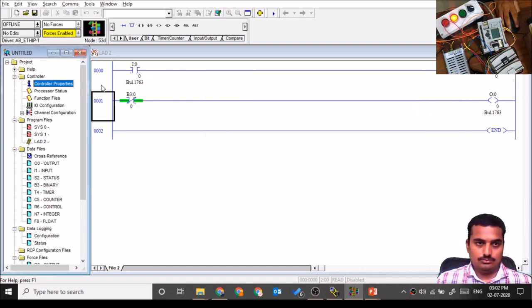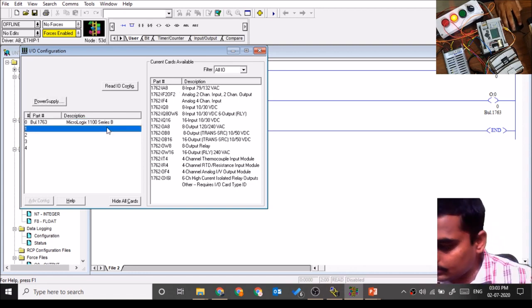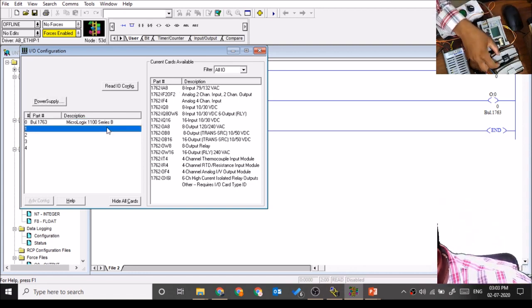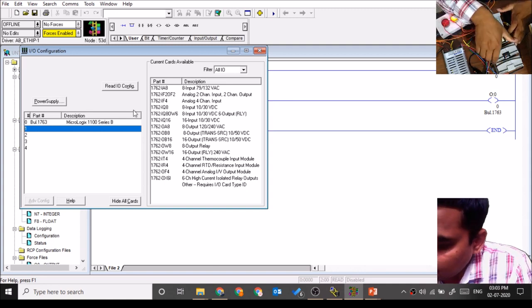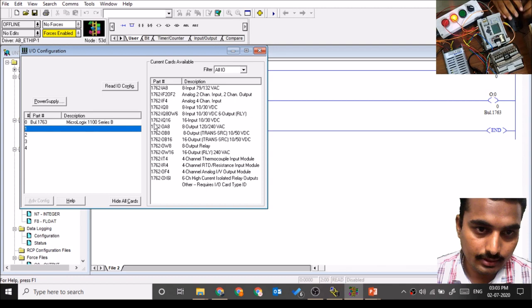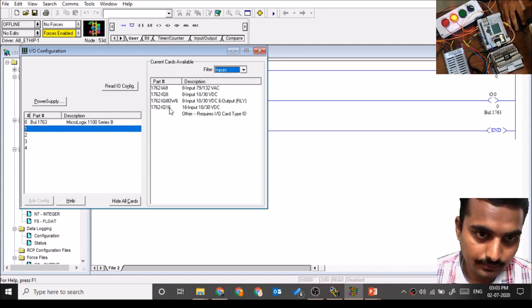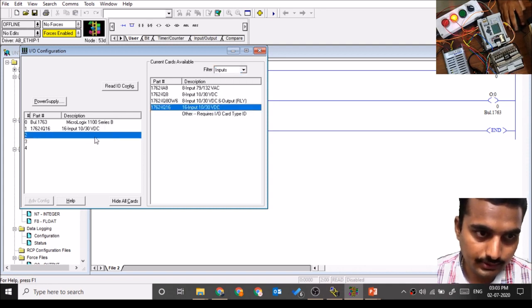So if I add like this, which card is this? Digital input, IQ system, that is added.